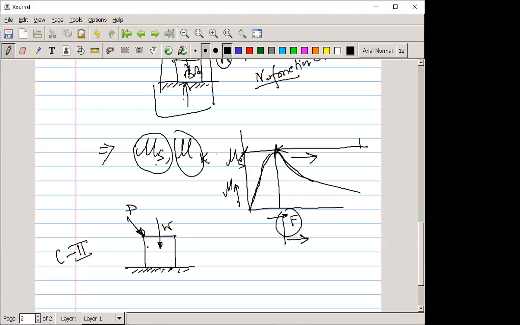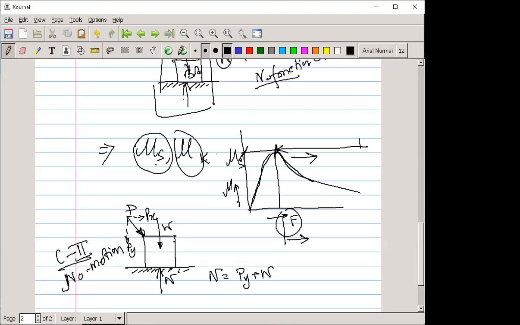The condition of no motion is that there is a normal reaction, and if we resolve this force into two components, Py and Px, then N should be Py plus W, right?